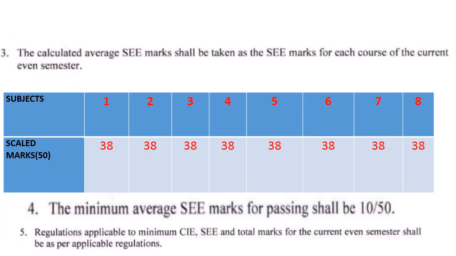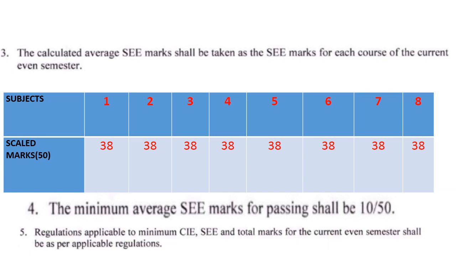Next. The calculated average semester end examination marks shall be taken as the semester end examination marks for each course of the current event semester. As per the second rule or procedure, we have to average. So the average we got is 38. So that calculated average of the semester end examination marks shall be taken as the semester end examination marks for each course of the current event semester. Suppose there are 8 subjects in the R semester. For every subject the average should be 38. You should take it as 38 for the individual subject out of 50 because we scaled it to 50. So this is the semester end examination marks.